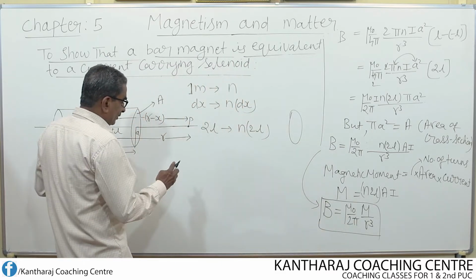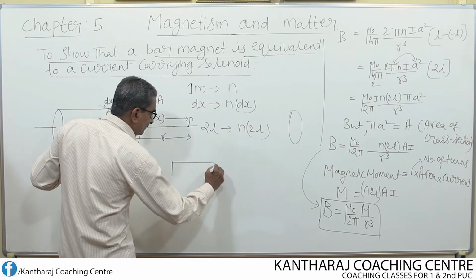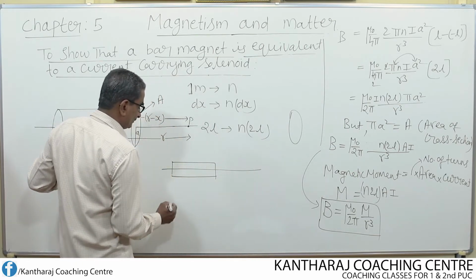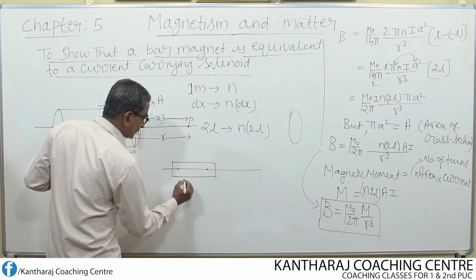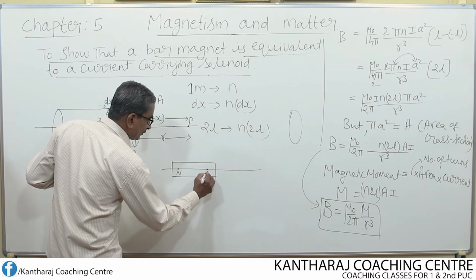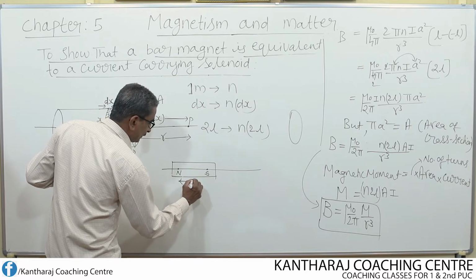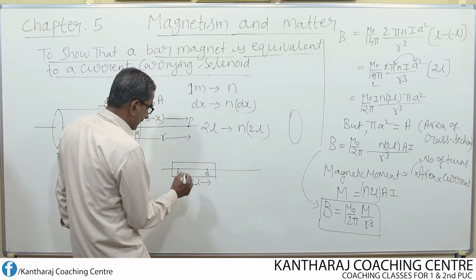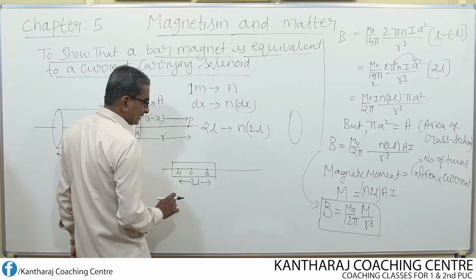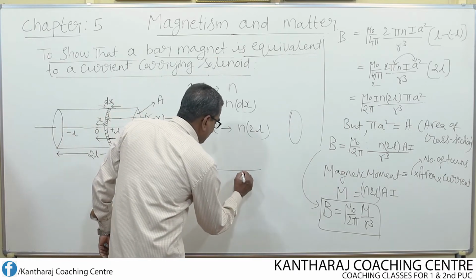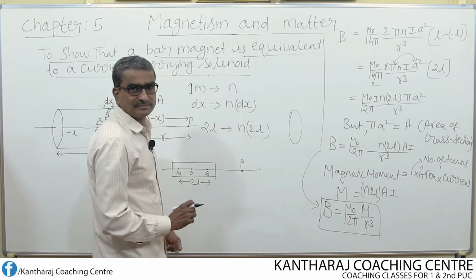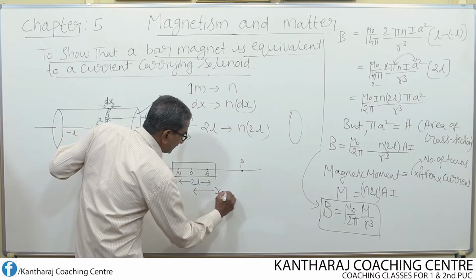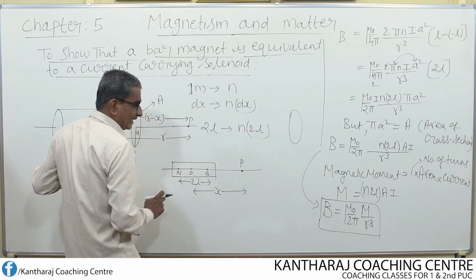See, we know that for a short bar magnet, this is the bar magnet, this is the axis, these are the two poles, north pole and south pole, and the distance between the two poles is nothing but magnetic length represented by 2l. So this is the center of the magnet. Suppose I choose a point P on the axis, let it be at a distance x from the center of the magnet.